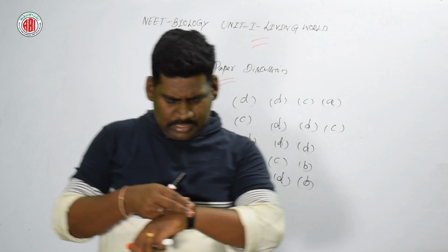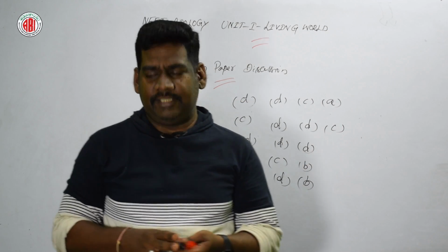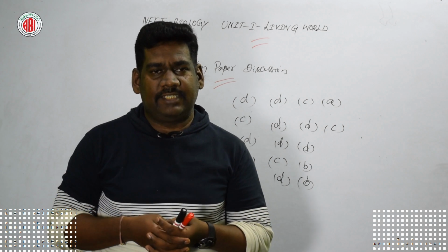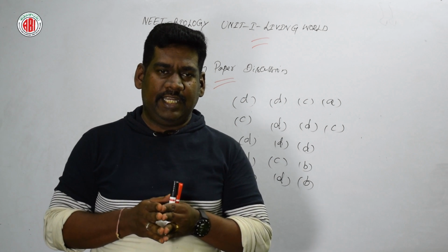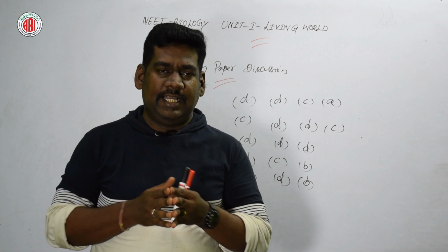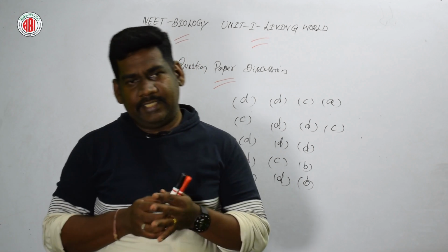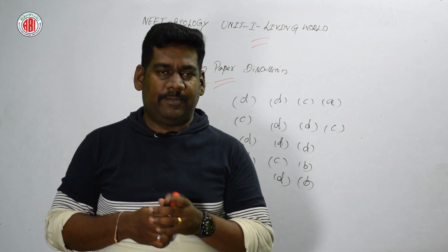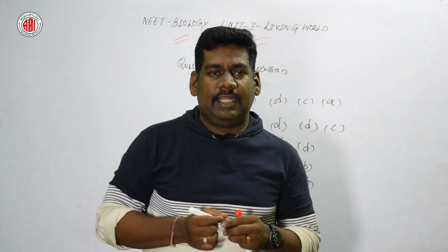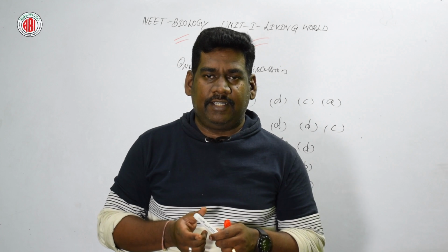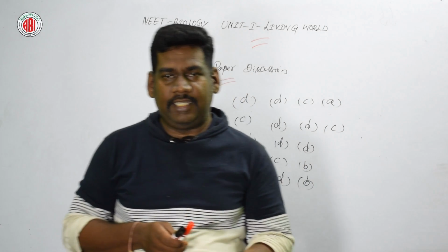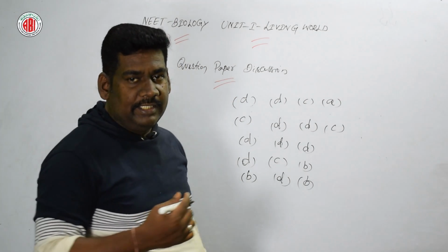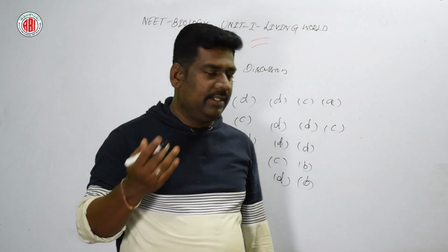Now the next question is a very easy question. It's an abbreviation, ICBN. We have discussed in detail about ICBN and ICZN. ICBN stands for International Code of Botanical Nomenclature, very simple, and ICZN stands for International Code of Zoological Nomenclature. So the right answer for this question is option B, International Code of Botanical Nomenclature.